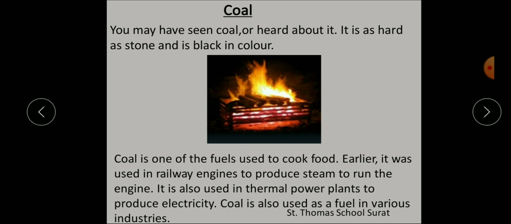So what is coal? Coal is one of the fuels which is used to what? Used to cook food. Even earlier it was used to run engines; in railway engines they produce steam to run the engine. This coal is also used in thermal power plants to produce electricity, and as a fuel in various industries.